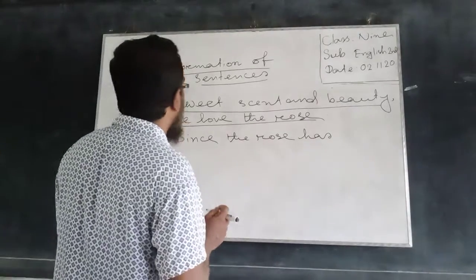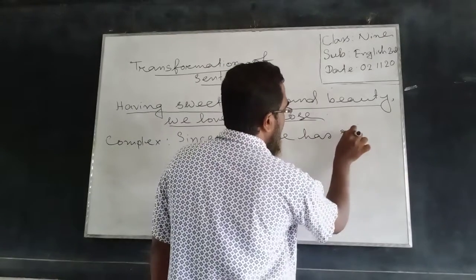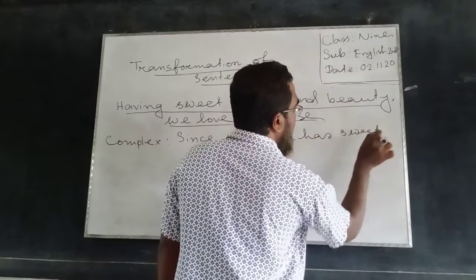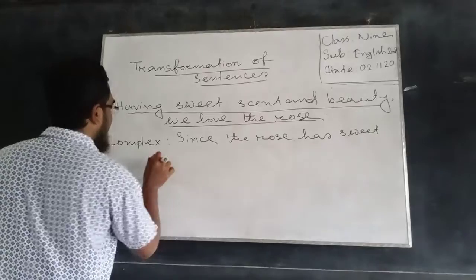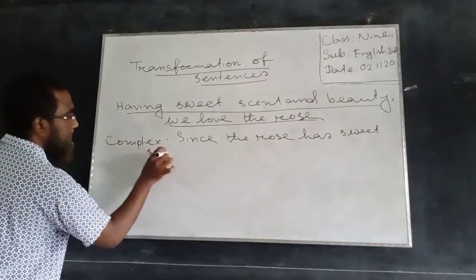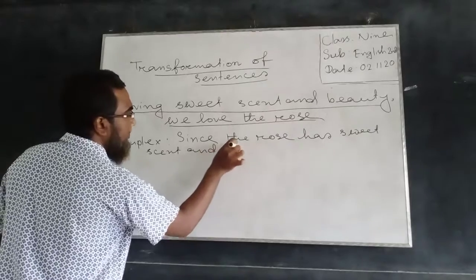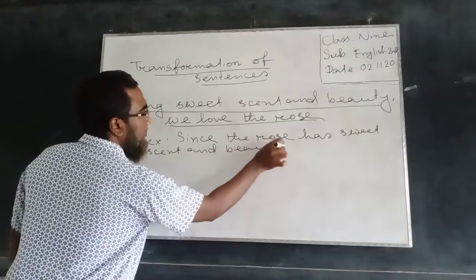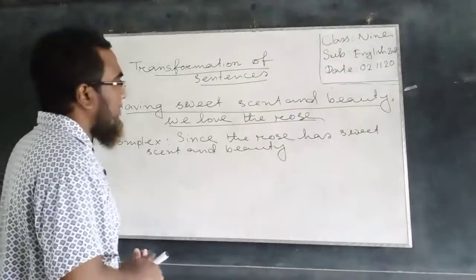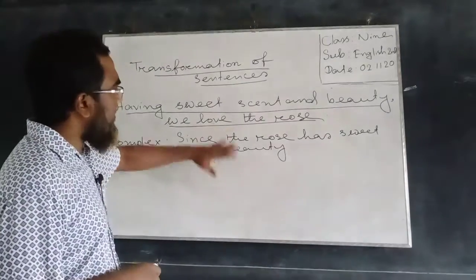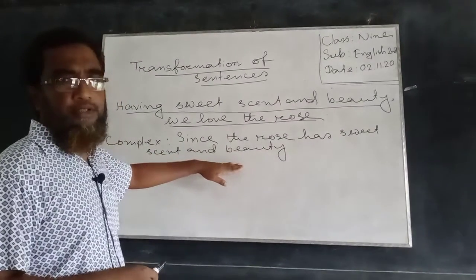Since the roads have sweet scent and beauty. So this part is now a subordinate clause.